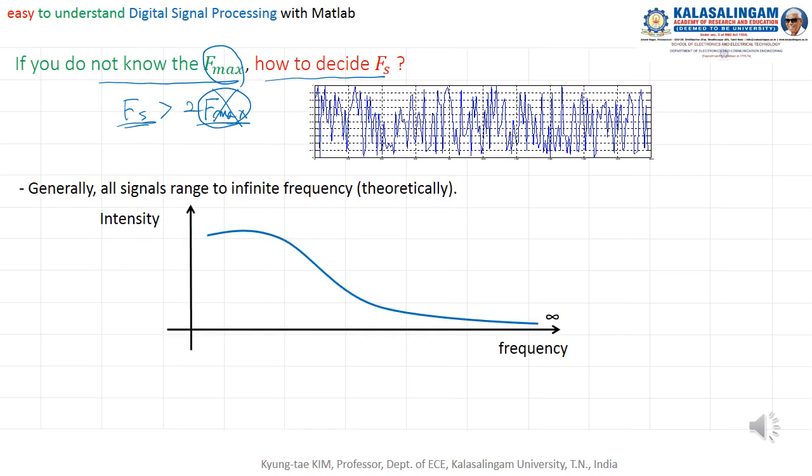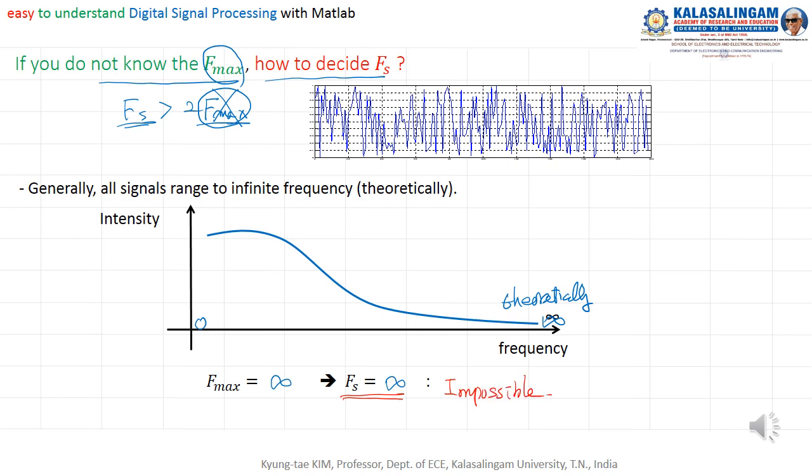In general, the frequency range of all signals is theoretically 0 to infinite. Then, of course, f max equals infinite frequency, and the sampling frequency also should be infinite. Is it possible? No, that is impossible.